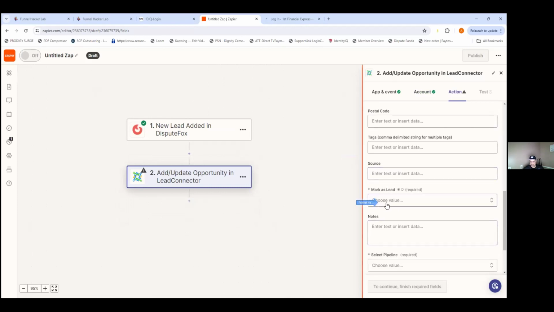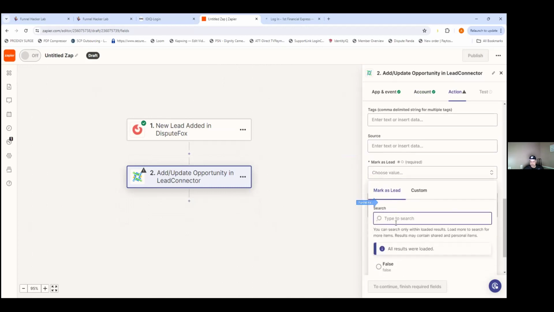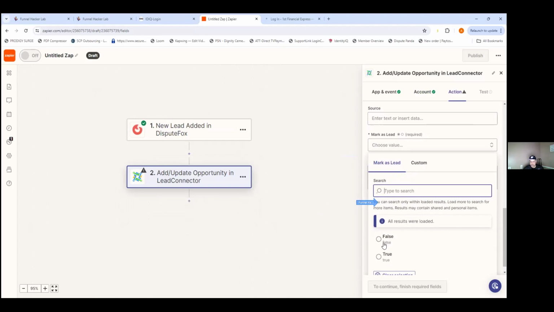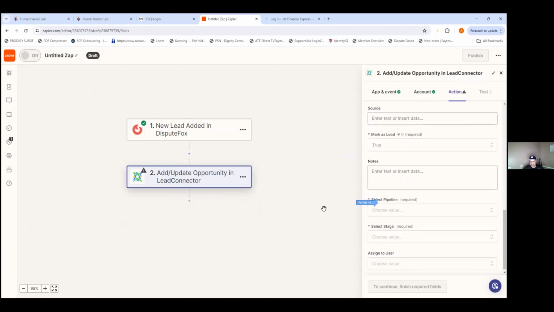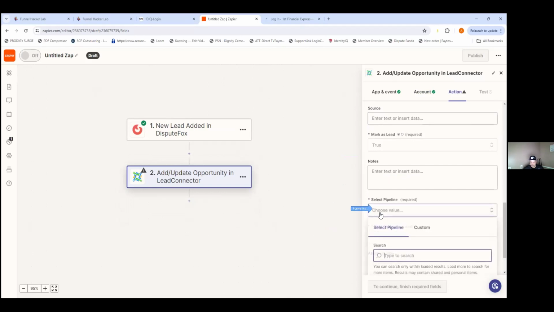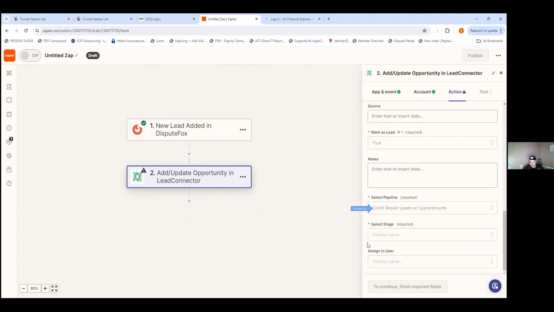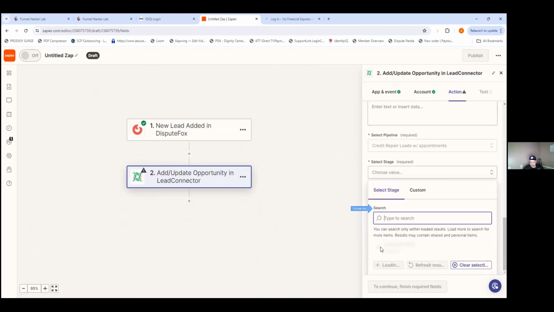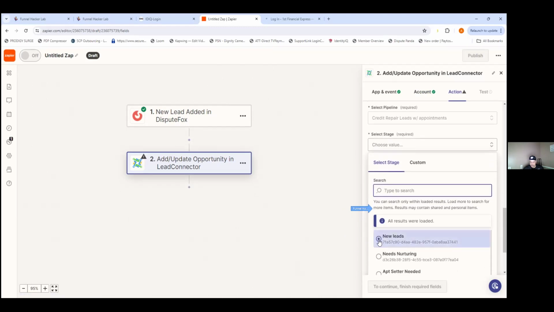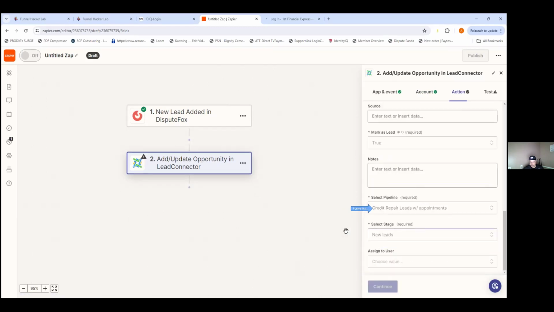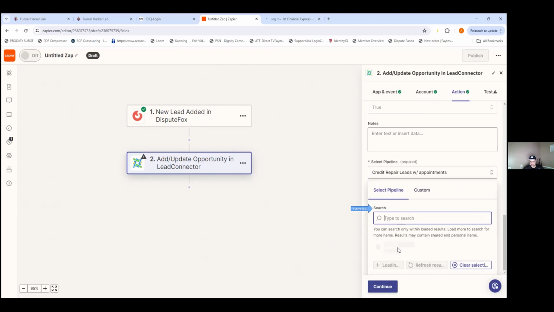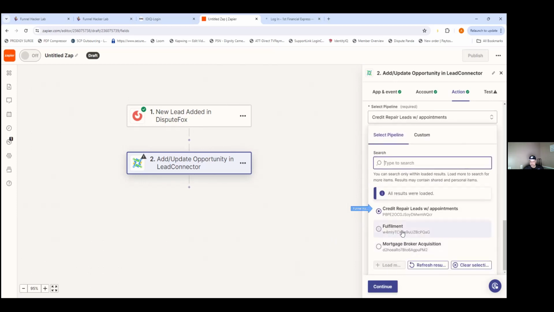Mark as lead: true. Select pipeline: credit repair leads with appointments. Select stage: new leads. Or maybe those would be hot leads. However you want to do it. I'm saying the stage might be hot leads.